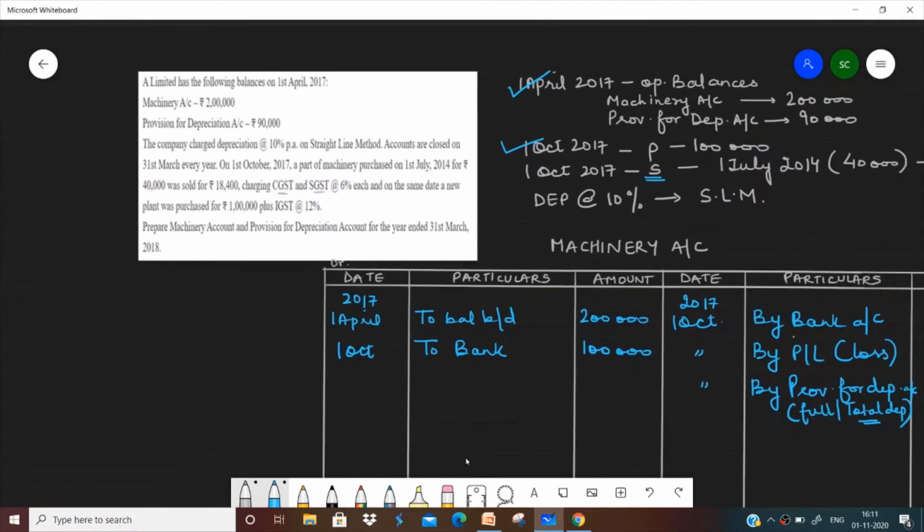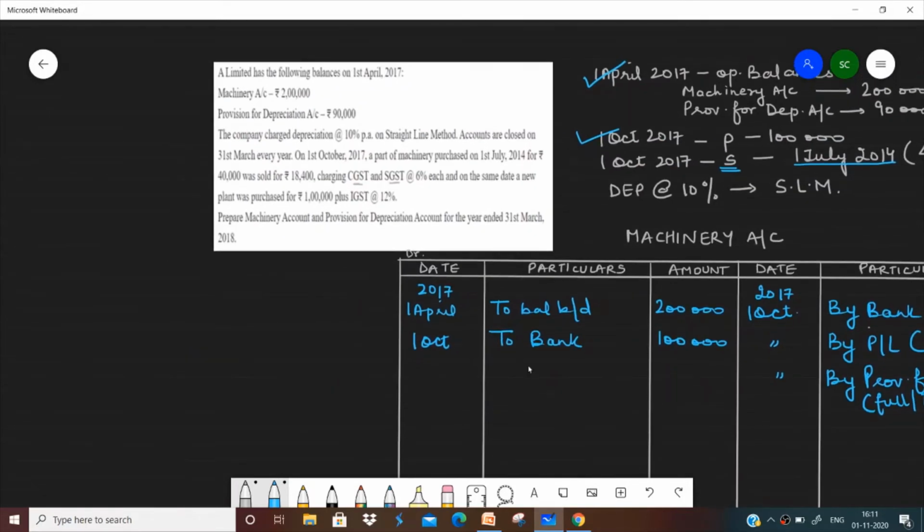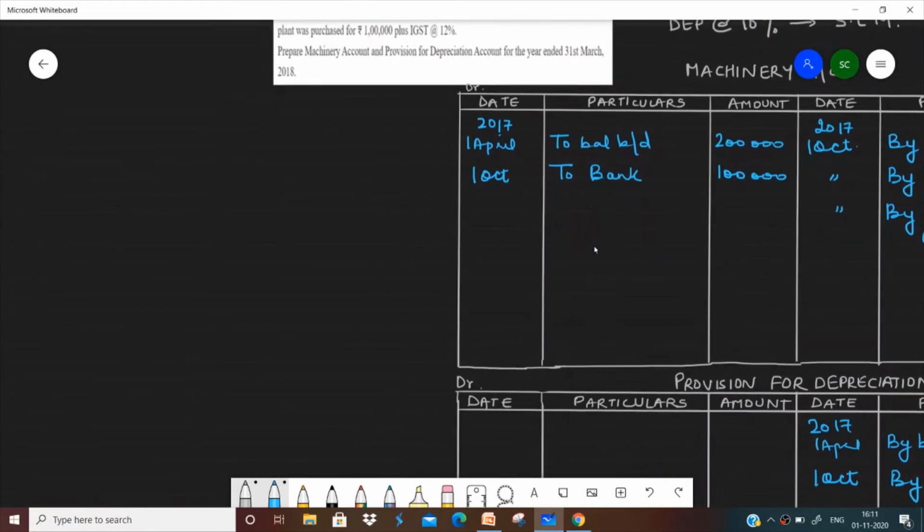Let's read the question once again. At the time of sale on 1st October we sold the asset, and that asset which was purchased on 1st July 2014 for 40,000 is sold for 18,400. So let's proceed towards making our working note.